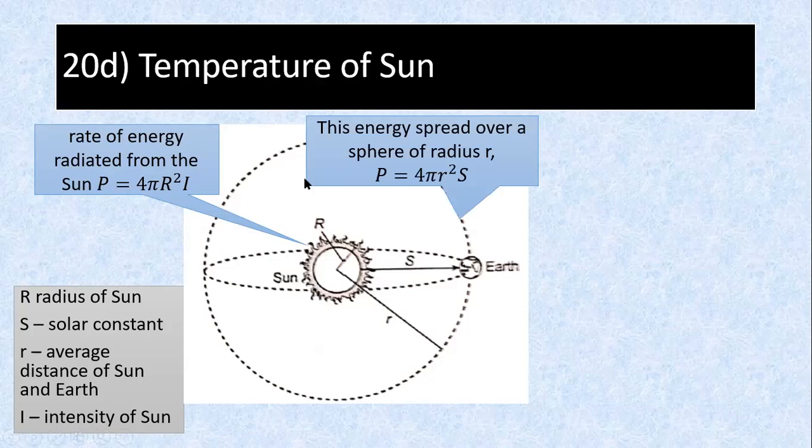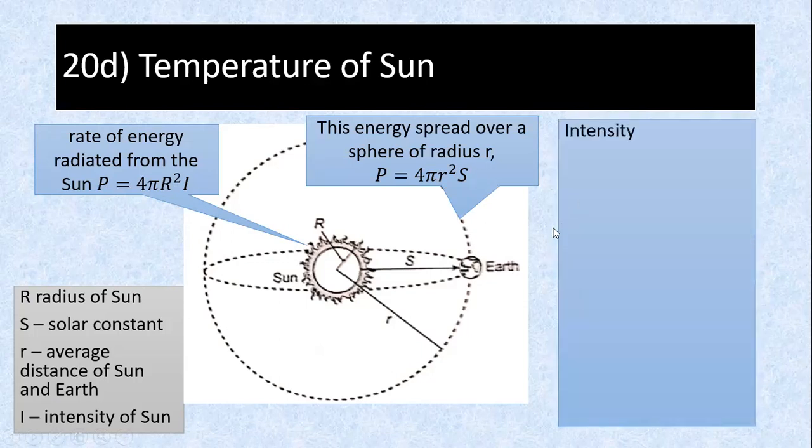Then that energy will spread out over the whole sphere. That's why we calculate 4 pi r squared times S. S is the value that we measure, the intensity that we measure on Earth. So the intensity is R squared over r squared S. Yep, we put these two equal. Then we get this formula.